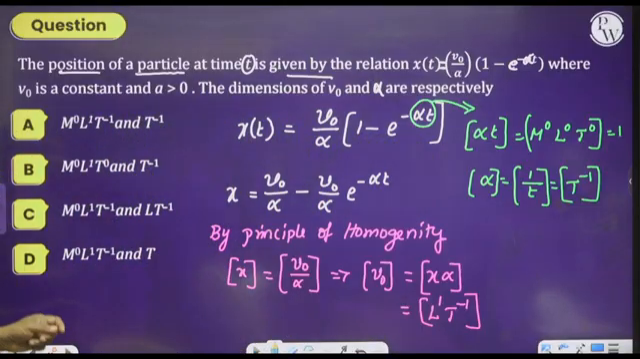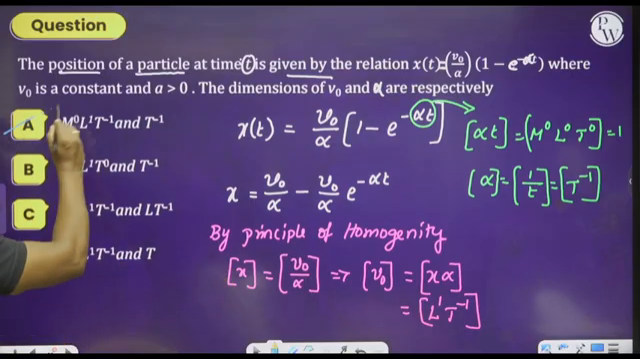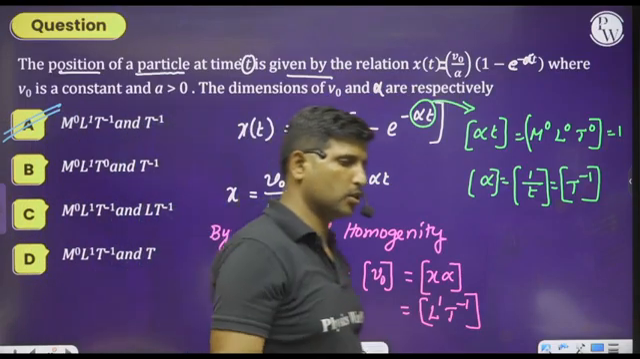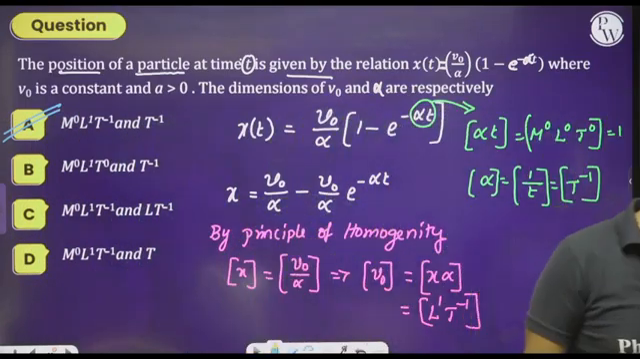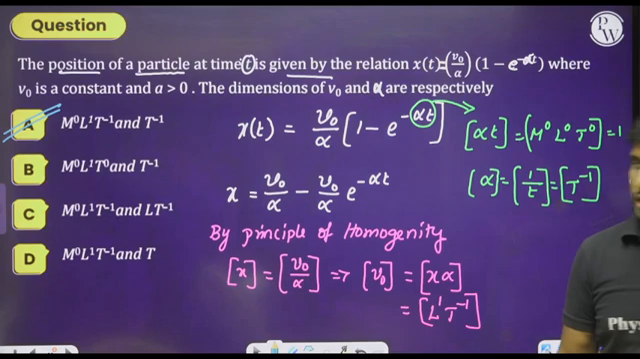So what is the correct option we can say here? Please think about this. We get T to the power of minus 1 for alpha, and L to the power 1, T to the power minus 1 for V0. Hence we can select option A as the right answer. I hope you understood this and it is clear. Similarly, let us move on to the next question.